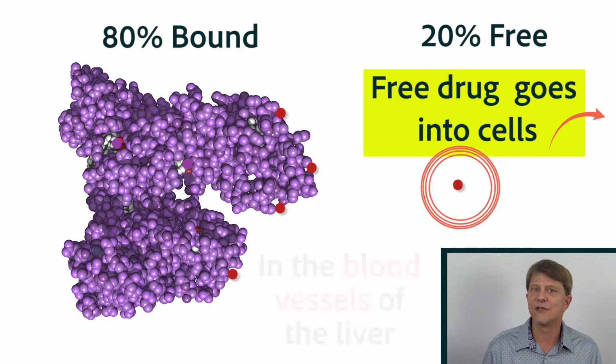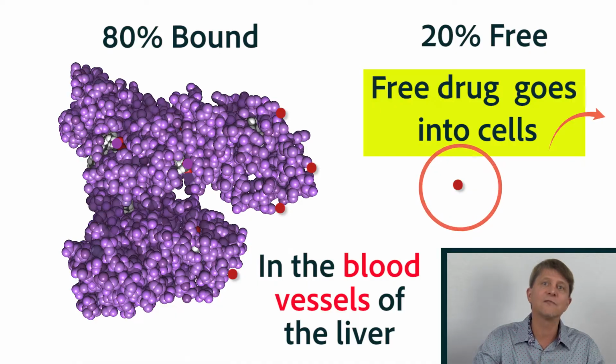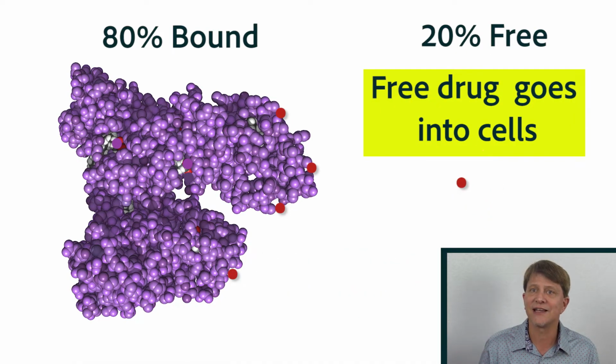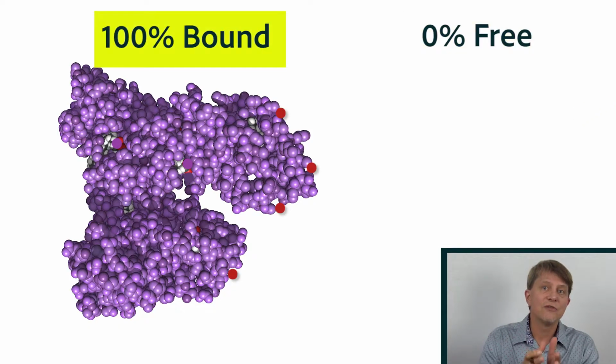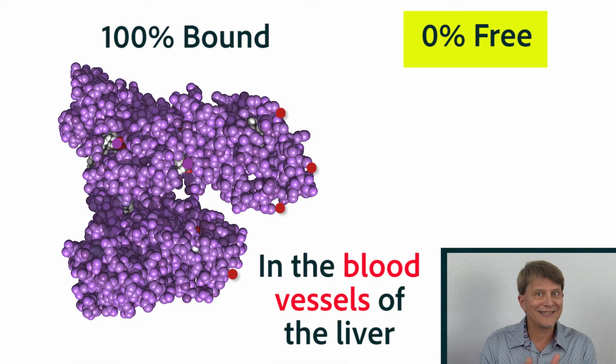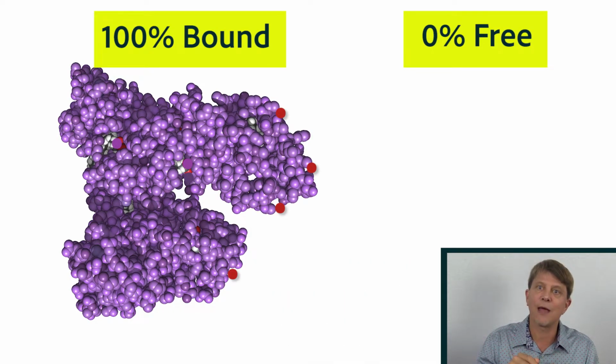So for instance, if the drug is in the liver and 80% is bound to the proteins and 20% is free, the 20% that's free is going to go into the hepatocytes to be metabolized. But what does that do to the percentage that is bound in the blood? Well, that raises the percentage, doesn't it? But that chemical equilibrium must be reestablished at that point.